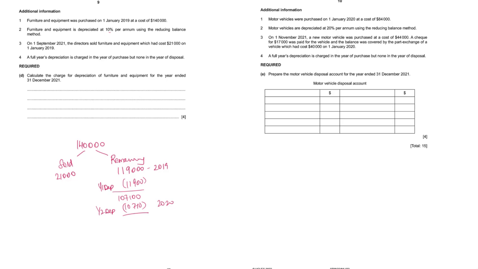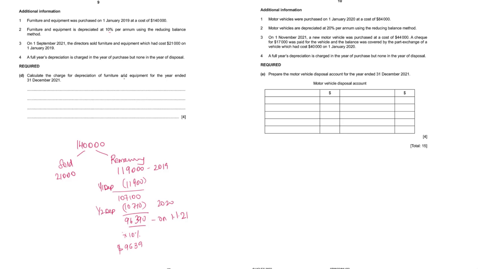So 96,390. This is the net book value on 1st Jan 2021. So for the year ended 31st December, what we're going to do is 10% of this. So 9639. That's the depreciation charge, because no new asset is purchased.